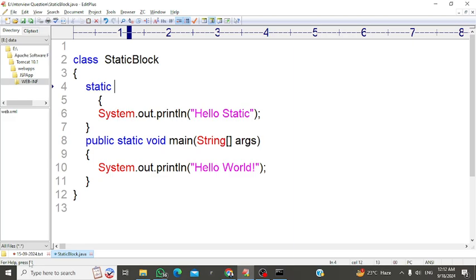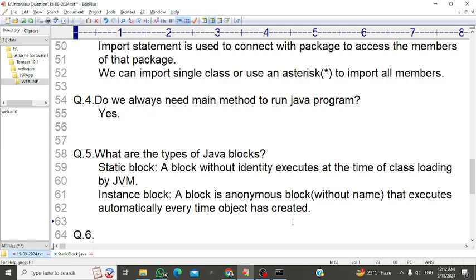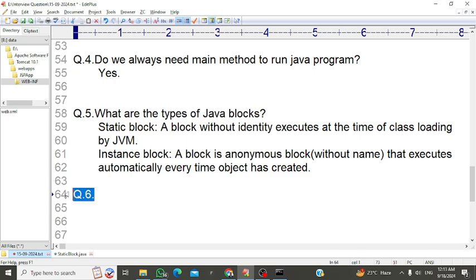So the next question, sir: what is an instance block? An instance block is an anonymous block without a name that executes automatically every time an object is created. Like where we write a static block, like this, if we create any instance block without a name, it executes automatically every time an object is created. Okay, so this question is completed, sir, because when we wrote this static block example, that was my question.